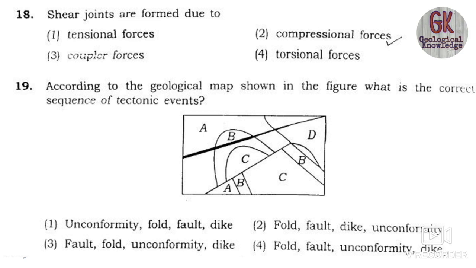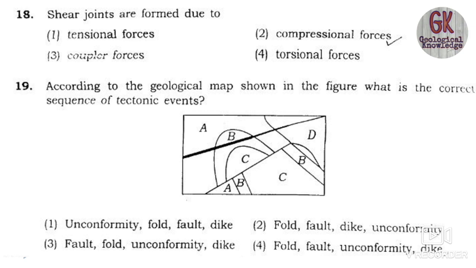There you have been given a diagram, and according to the geological map shown in the figure, you have to answer the sequence of the tectonic events that have taken place. Firstly, have a proper look at the figure, at what features you are seeing here.